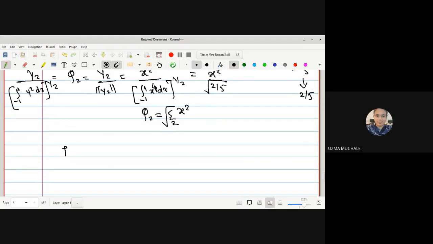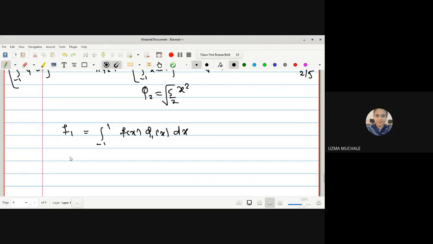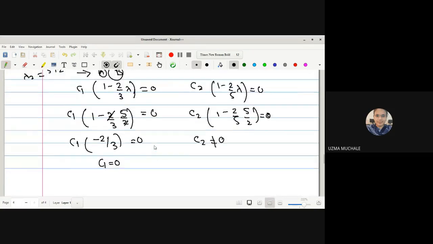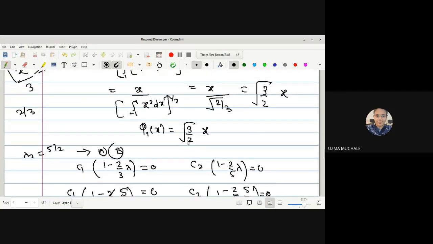Because we have to study the cases. What is F1? Integration from minus 1 to 1 of f of x into phi 1 of x dx. We have to calculate the value of F1 now. Here we come to our non-homogeneous case. What is the value of f of x? We have 1 plus x square. The value of phi 1 of x we have obtained is under root 3 by 2 into x, right?